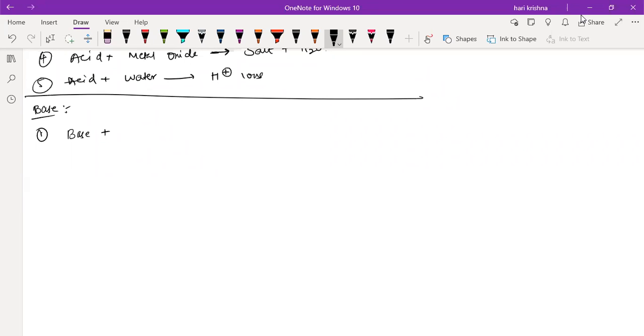So base plus active metal, what will you get? Salt plus H2. I have given an example also. This one is very important. In the last year question paper also you got this example. Sodium hydroxide, when reacting with zinc, what will you get?